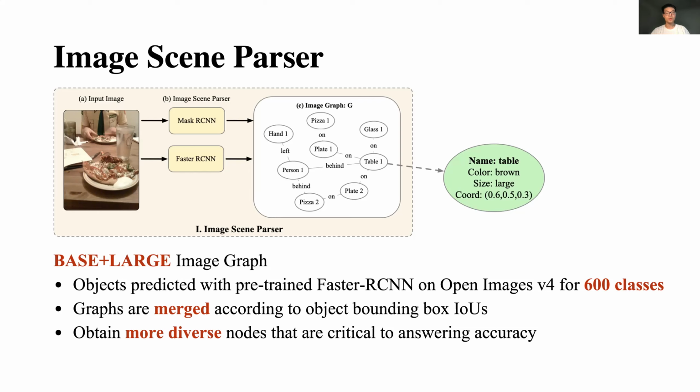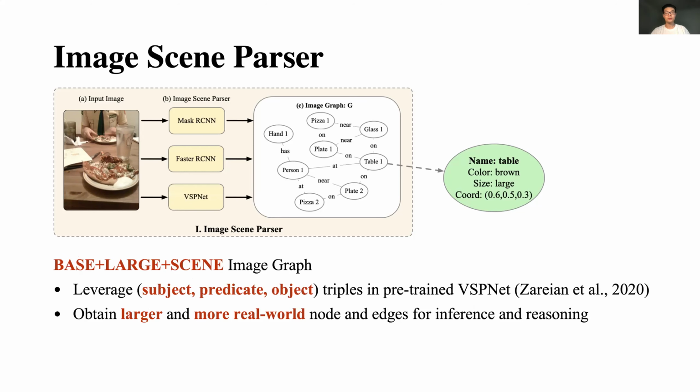We want to further enrich the diversity of edges of the image graph. So we leverage a pre-trained VSPNet on the Visual Genome dataset that can return a triple, including subject, predicate, and object. We use this triple to connect two nodes on the image graph, which enriches the diversity of edges. To this end, we can obtain larger and more real-world nodes and edges for inference and reasoning if we merge the base, large, and scene image graphs.